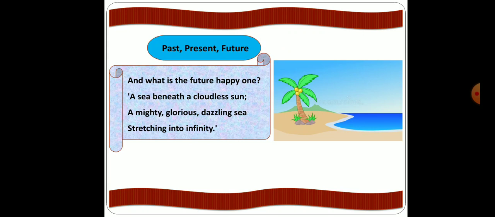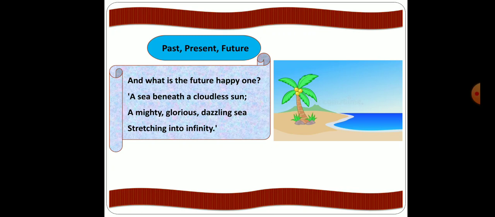And what is the future, happy one? In this line, the poet wants to know how the child sees its future or plans for the future. To this question, the child replies, a sea beneath a cloudless sun, a mighty, glorious, dazzling sea, stretching into infinity.